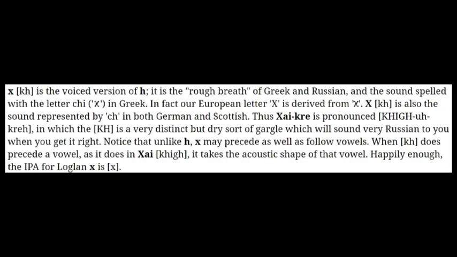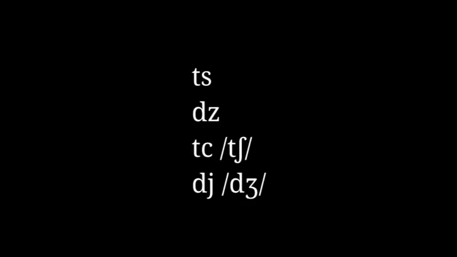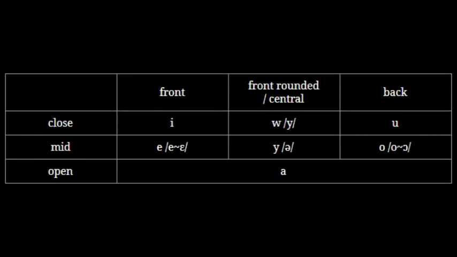From that quote alone, you can infer that X represents the voiced glottal fricative, the voiced palatal fricative, the voiceless uvular fricative, or even the uvular trill. Oh, and if you want to get technical, Loglan also has a few affricates that are analyzed as clusters. Tsa, za, cha, and ja. Anyways, Loglan's vowels are I, U, U, E, O, A. 7 vowels! There's 7 of them! Not the most I've seen in an international language, but it sure is a lot.